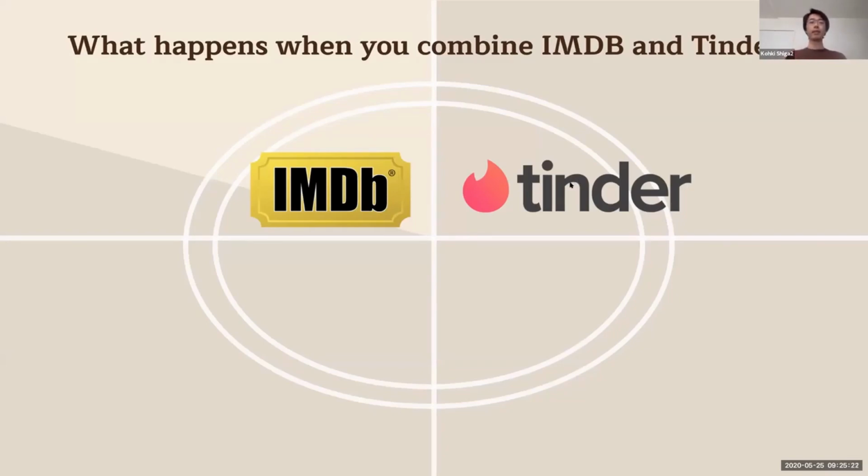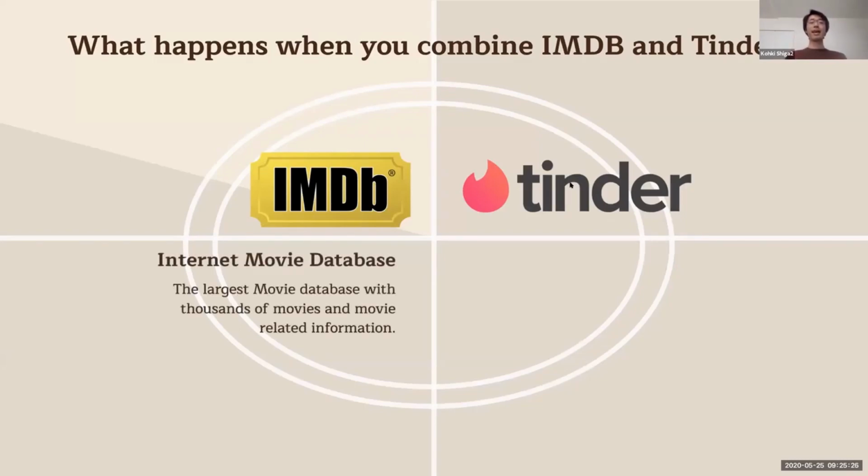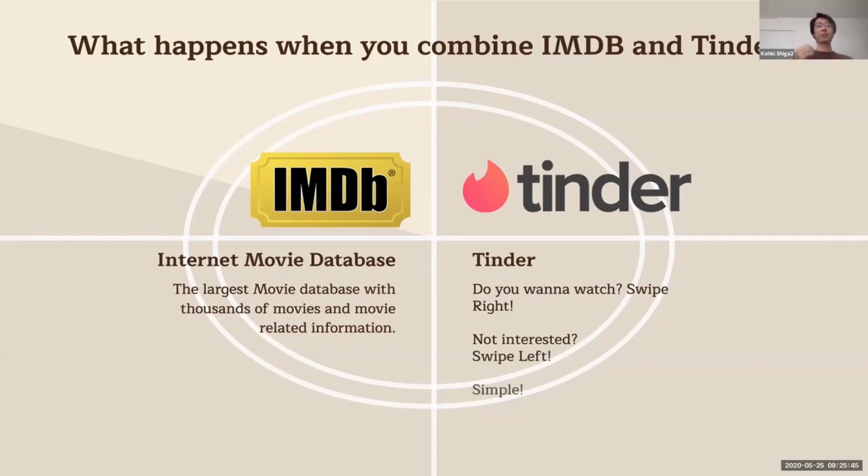Tinder. For those of you who don't know, Tinder is a dating matching app, which is very popular worldwide. Basically, you have random photos of people, and if you have interest in that person, you swipe to the right. If you don't have interest in that person, you swipe to the left. And if you super like that person, you press the button called super like, which allows your profile to be shown on the top of the list.